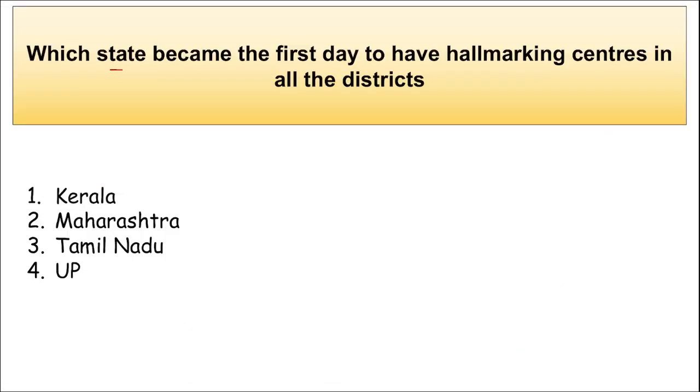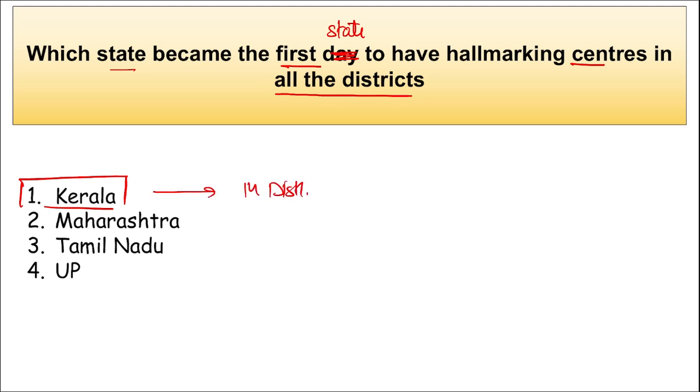First question is, which state became the first state to have hallmarking centers in all the districts? So first state to have hallmarking centers in all the districts of that particular state. So right option here becomes, it is Kerala. Correct? Kerala became the first state in India to have hallmarking centers in all the districts of Kerala. How many districts are there? 14 districts are there. Correct?